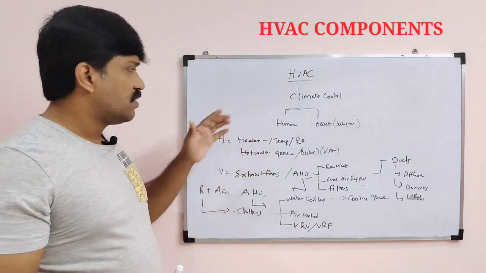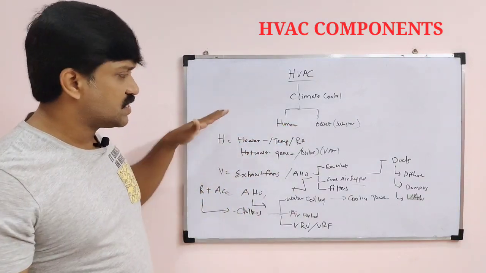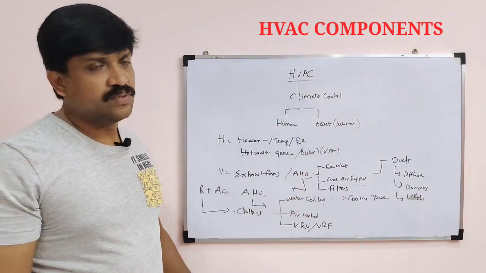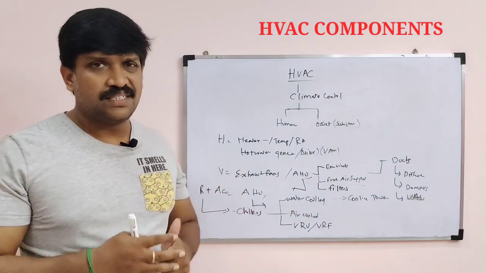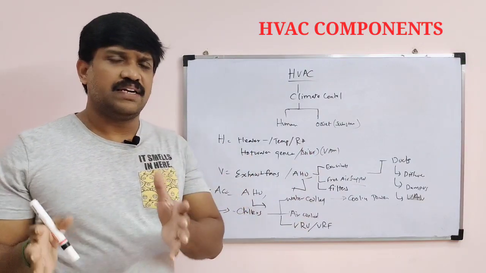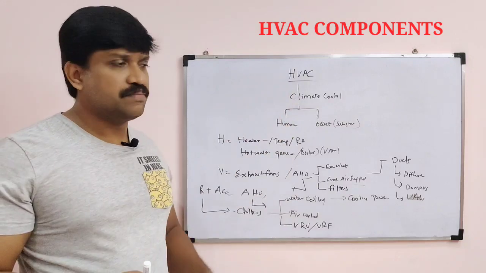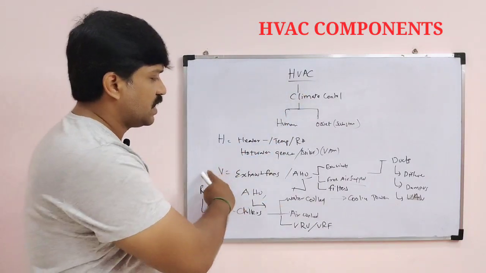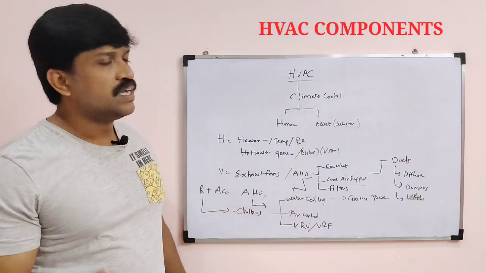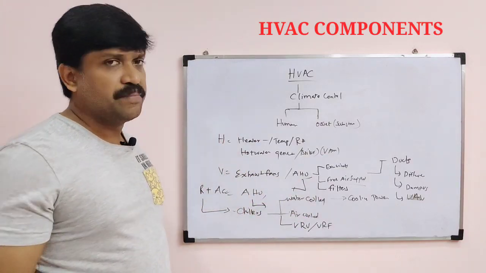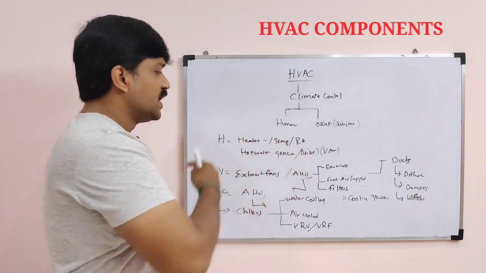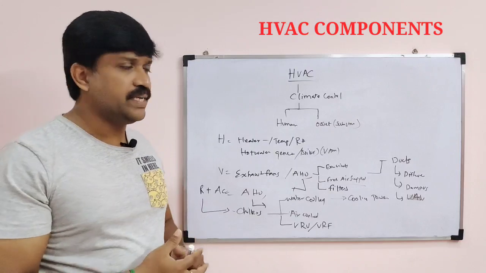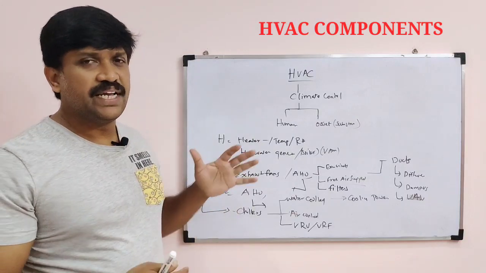Okay, for this purpose we require this many components to drive the HVAC system, and it varies based on these systems. If I want only air conditioning, I will cover these areas. If I want ventilation, I require the AHU with exhaust systems and supply air systems. If I want heating, I have to cover heaters and hot water systems. This is the basic understanding of HVAC. Later on I will explain about the heating concepts.